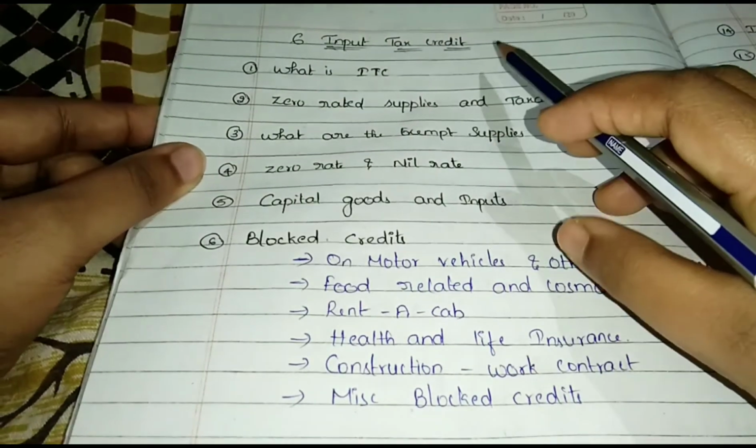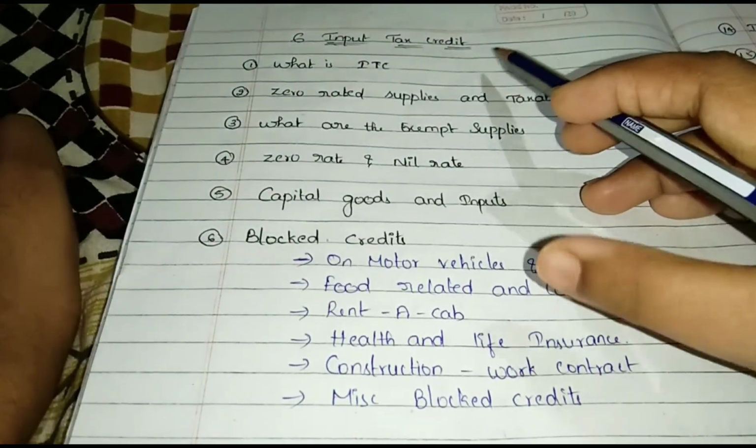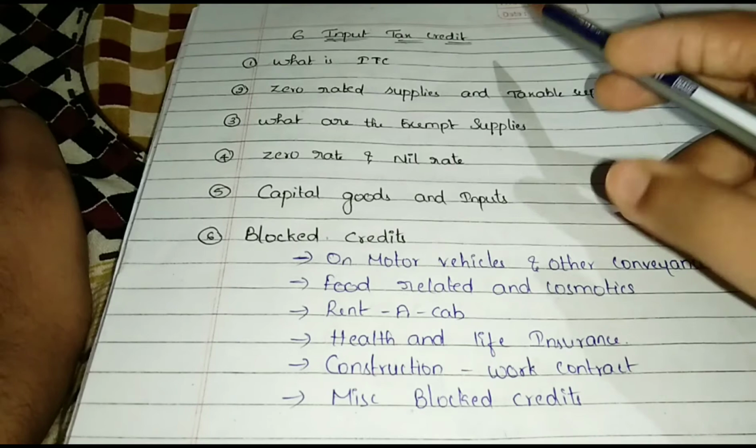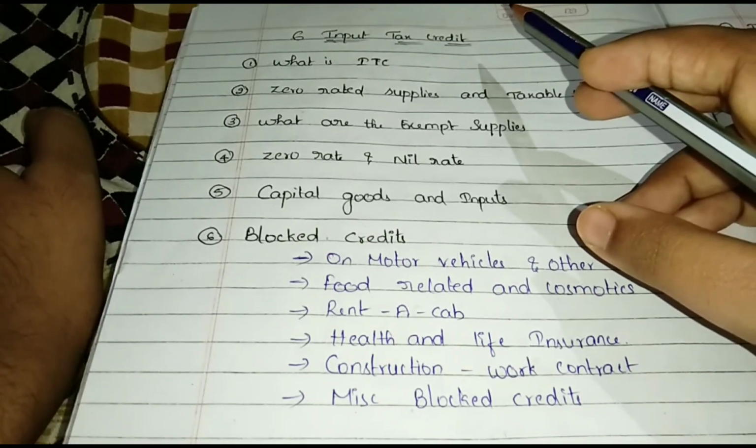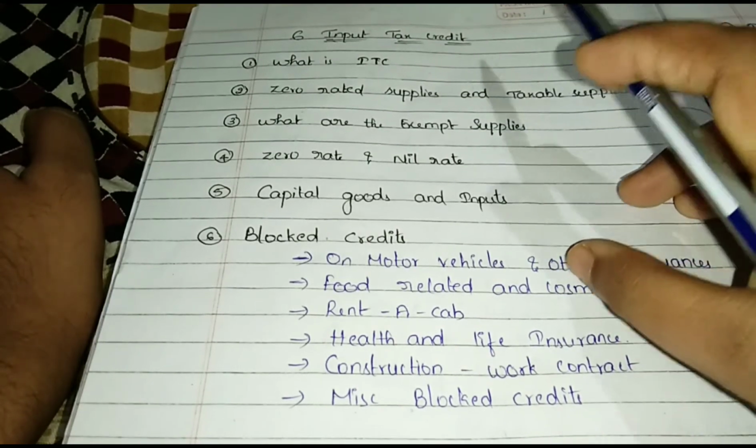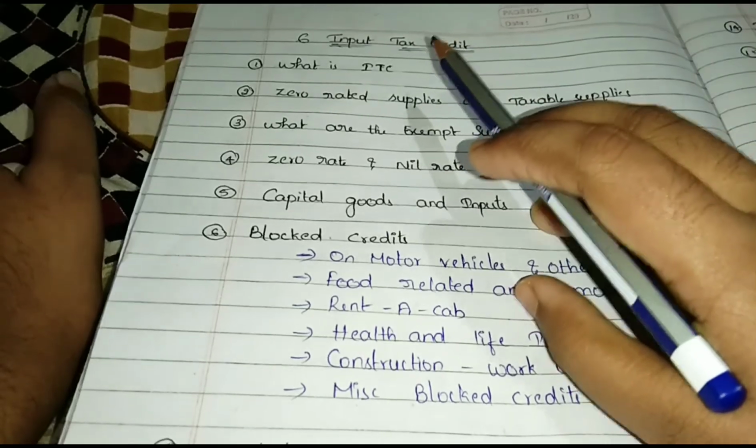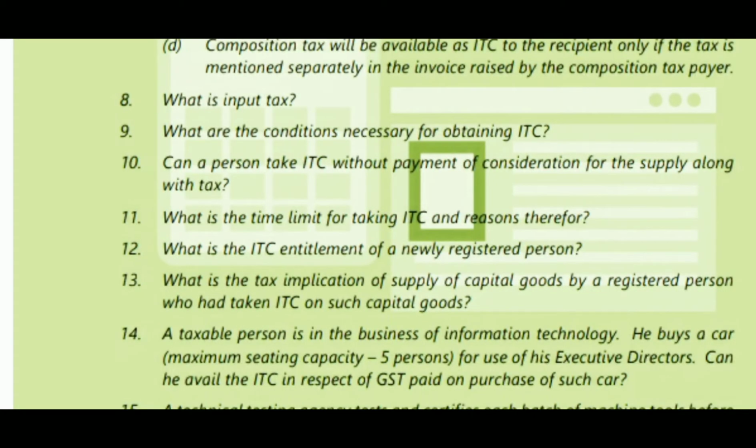Current liability arises when we sell. Current assets arise when we purchase. Set off of current liabilities minus current assets or by cash. See the eighth question, what is input tax?